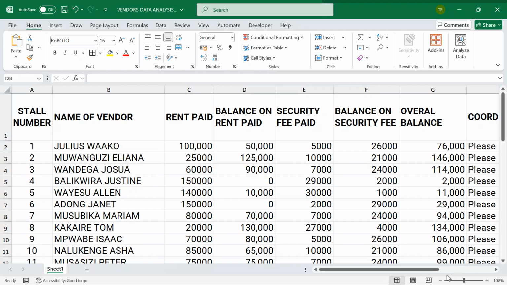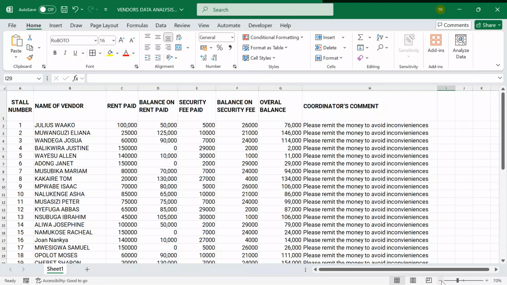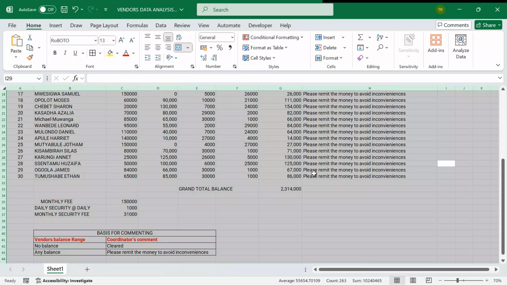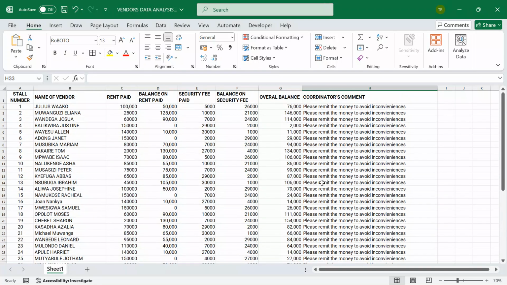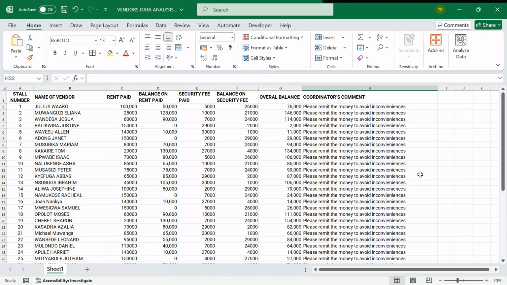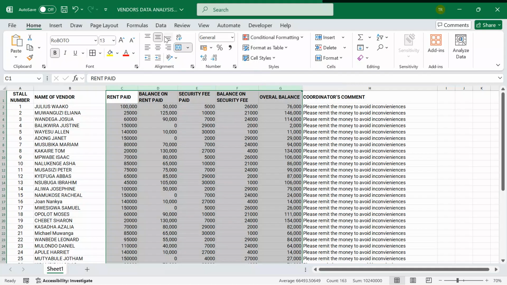So now, since we are dealing with money, let me try to reduce to around maybe 13. I don't know that people will be able to see. For the people following, please, we are trying to manage the screen so that you can view every detail. So now remember, here I'm dealing with money. I will do some polish before I leave.